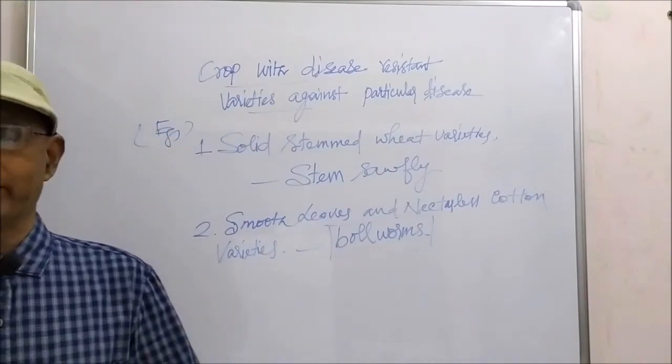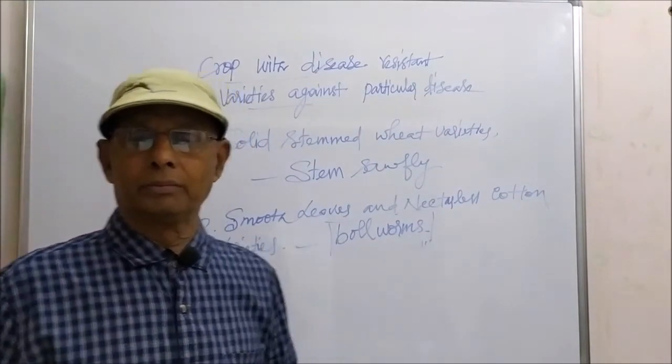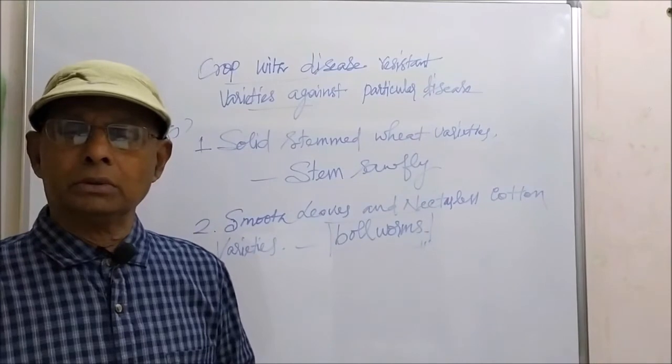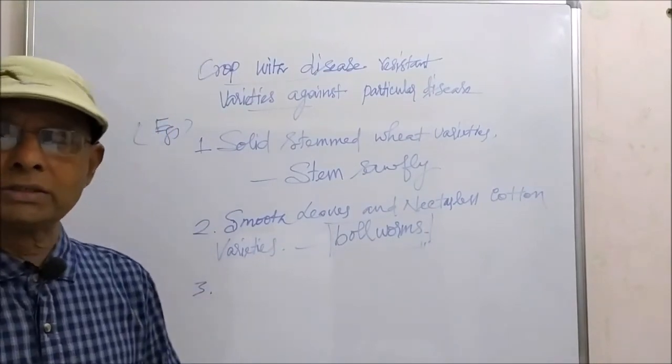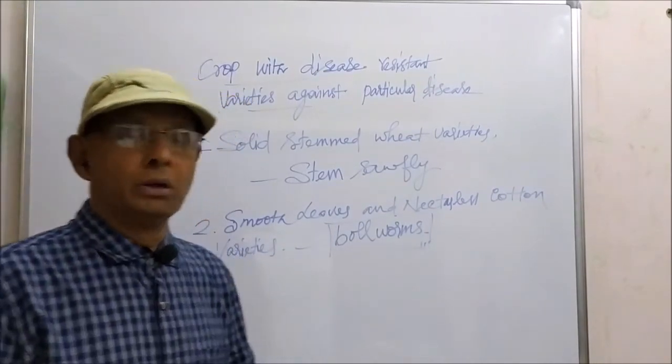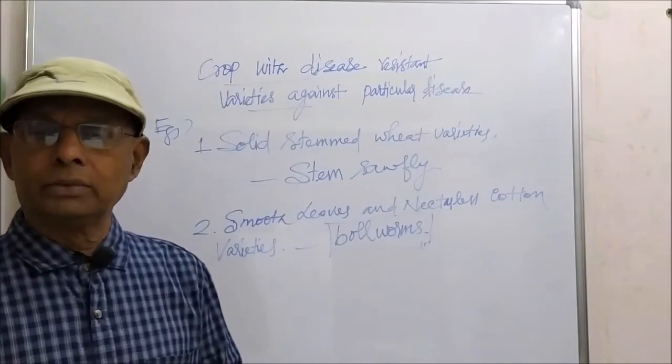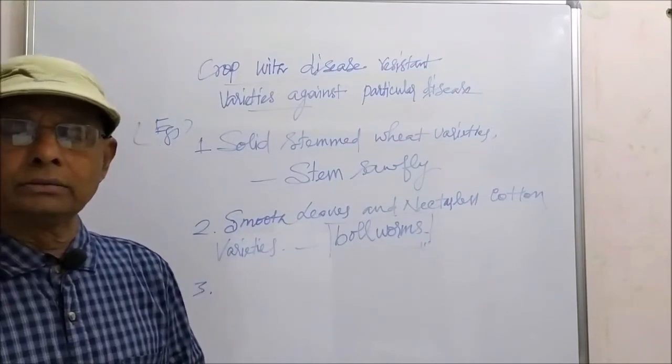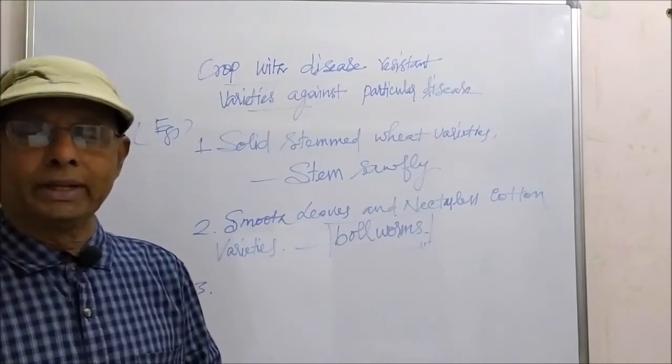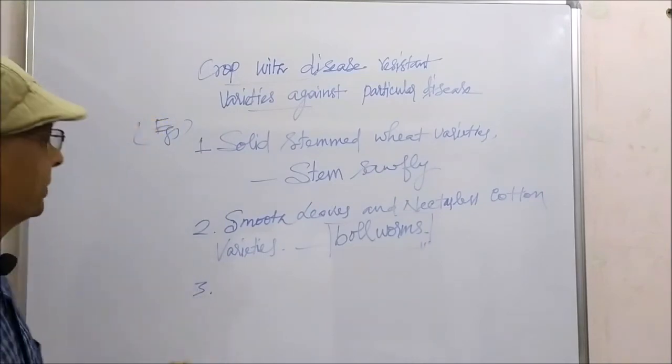And the third one is some maize plants having high aspartic acid, low nitrogen content and low sugar content, which will resist the maize stem borer.